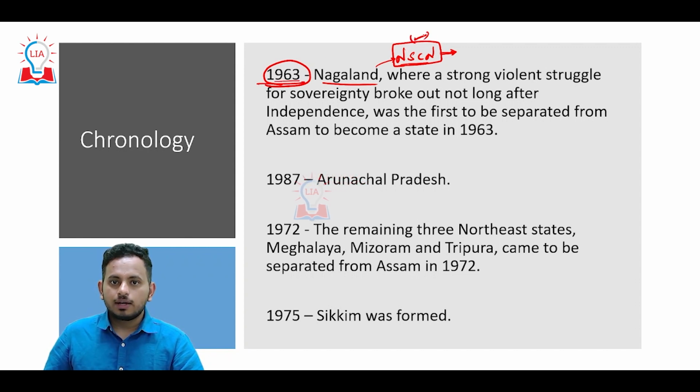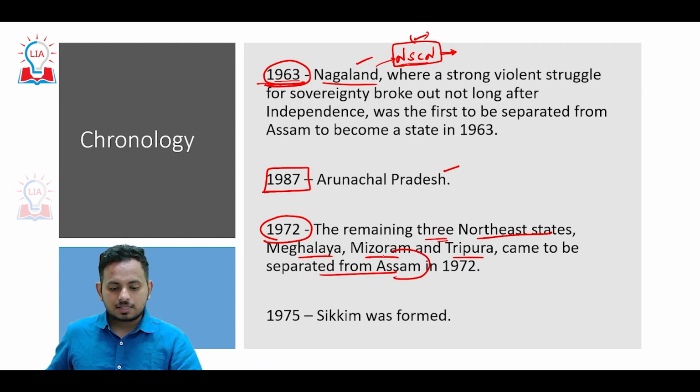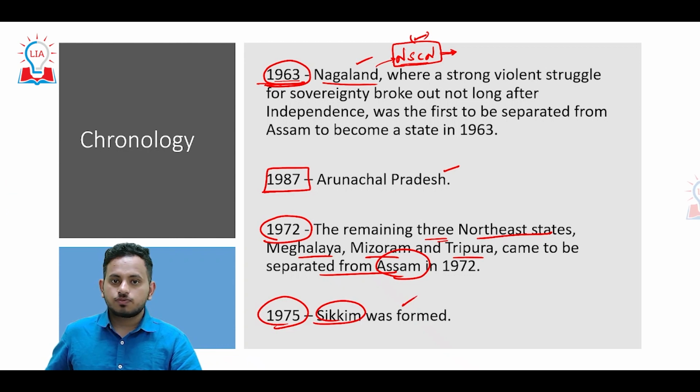We have a violent separatism that is active even today in Nagaland. So 1963, Nagaland got created. 1987, a separate state Arunachal Pradesh was formed. 1972, the 3 Northeast states, Meghalaya, Mizoram and Tripura came to be separated from Assam. 1975, we have Sikkim that was formed. So this is the chronology of events that happened.